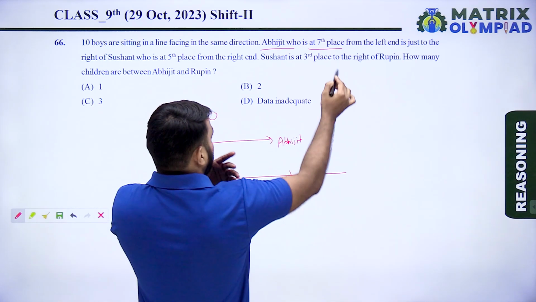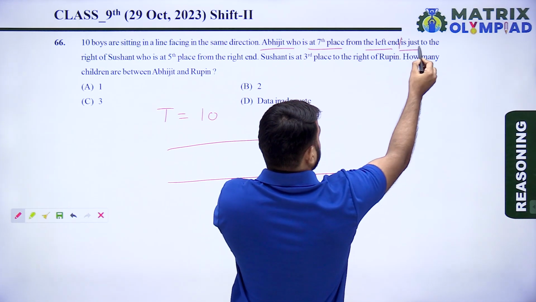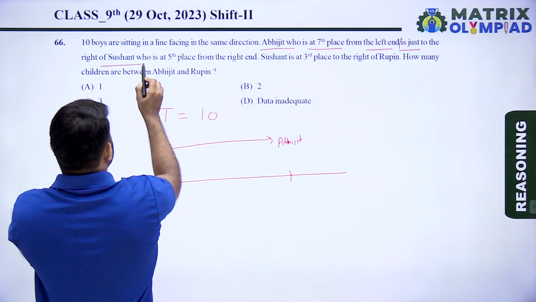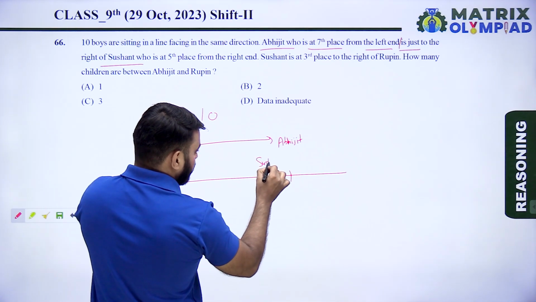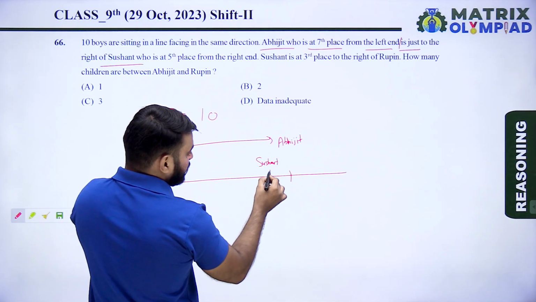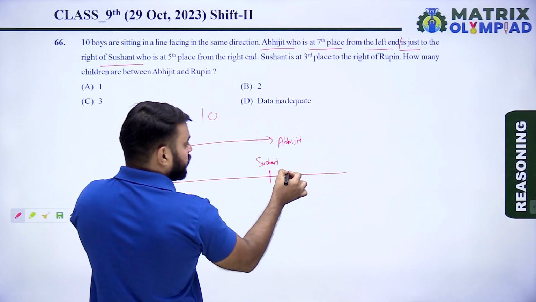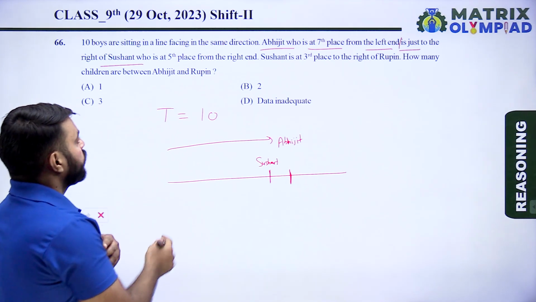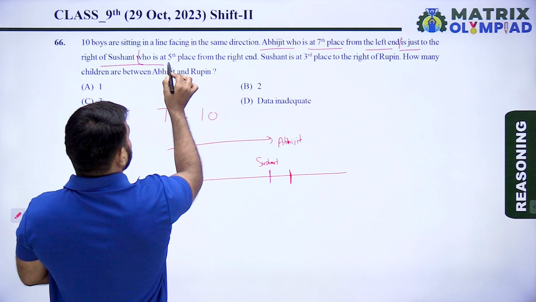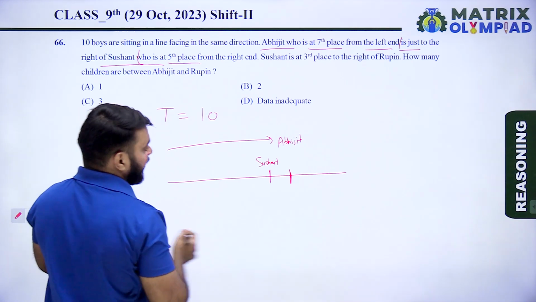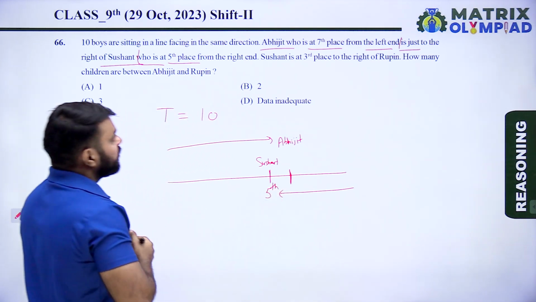Abhijit is just to the right of Sushant. So here is Sushant, because Abhijit is just right to Sushant. Sushant is at 5th place from the right hand. Position of Sushant from the right hand is 5th place.